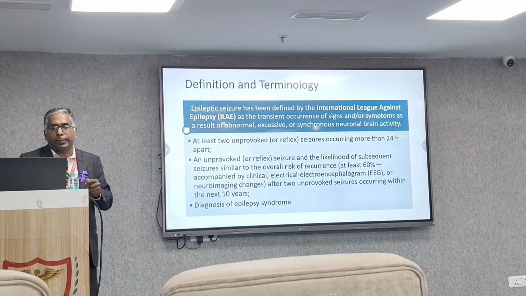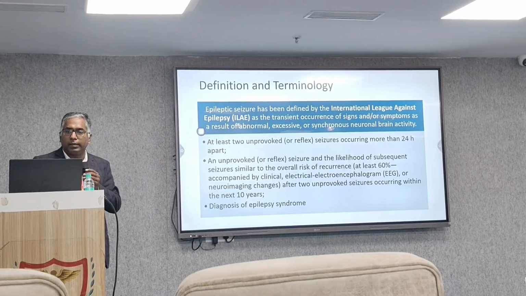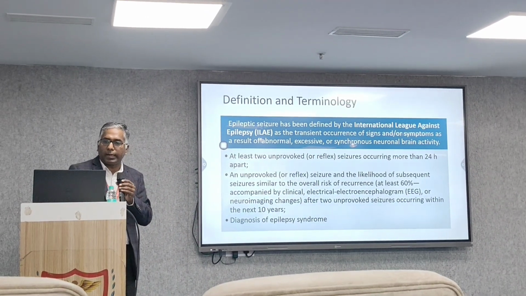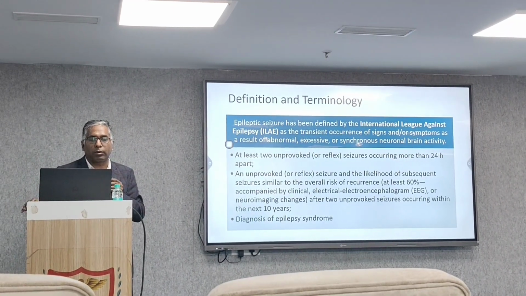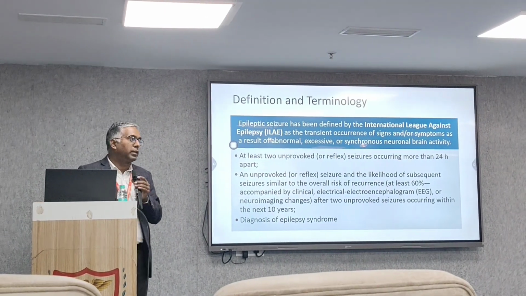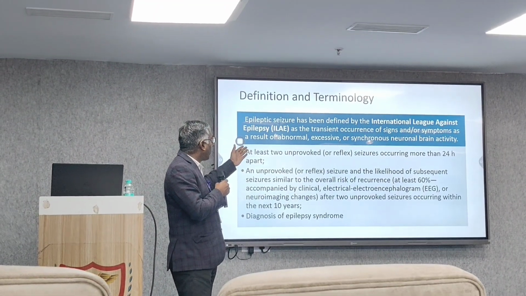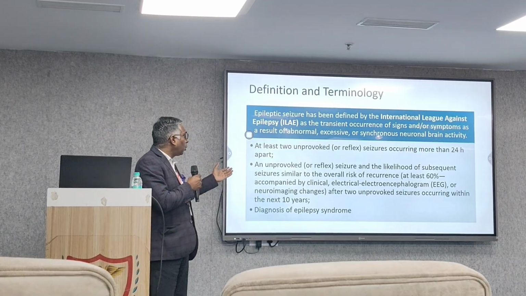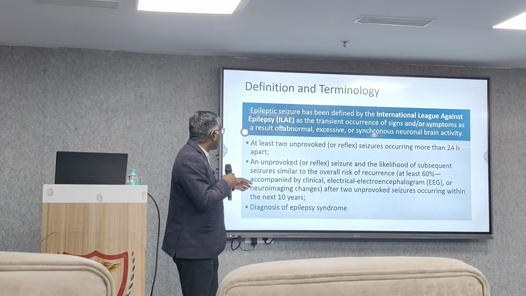As per the definition, an epileptic seizure has been defined by the International League Against Epilepsy as a transient occurrence of signs and symptoms as a result of abnormal, excessive or synchronous neuronal brain activity. So multiple brain activities, the firing of neurons, lead to abnormal, excessive or synchronous neuronal brain activity. In the definition, how many times must seizures occur for you to call it epilepsy?